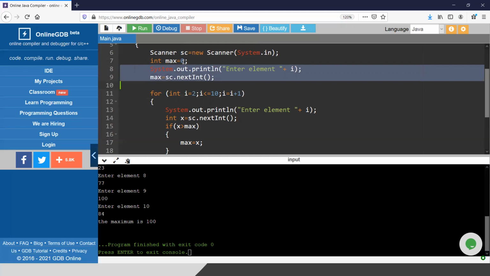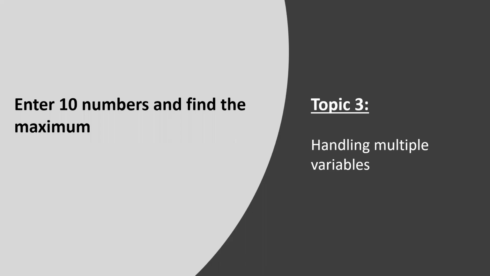So it is better to consider the first number as the maximum. I'm doing the same here. I hope you are able to understand, and if not, you can reach out to me in the comment section, and obviously you can go through this part once again.